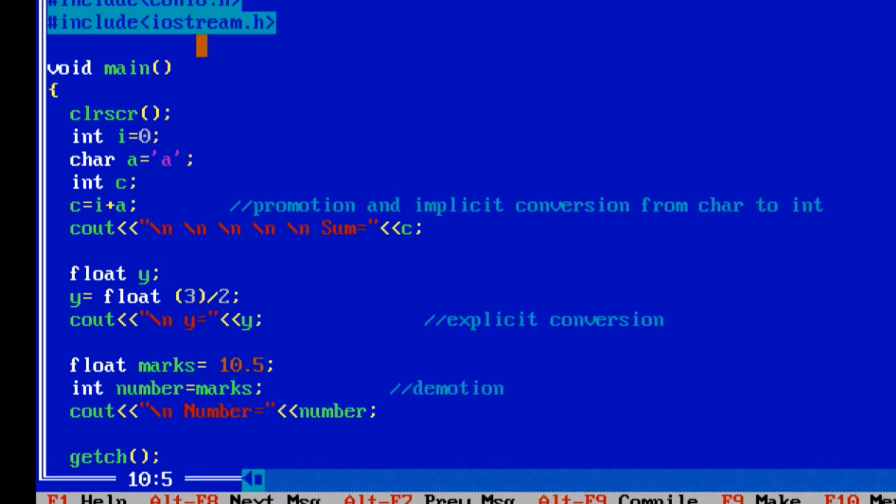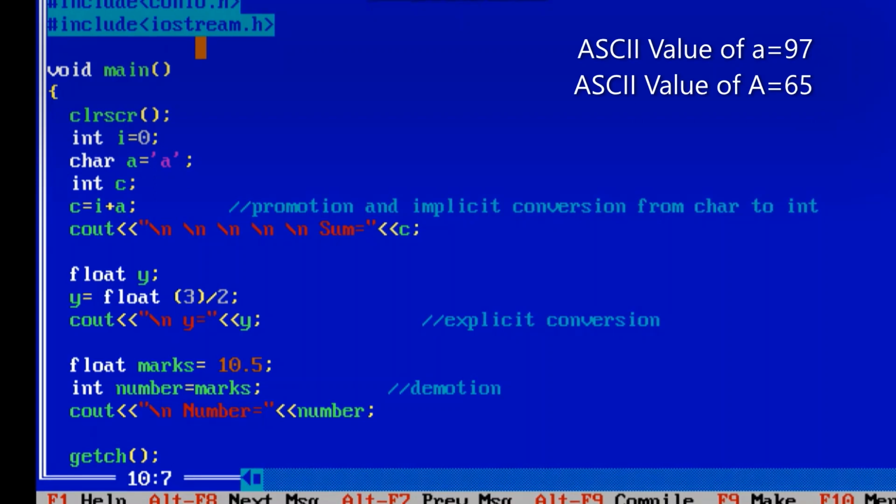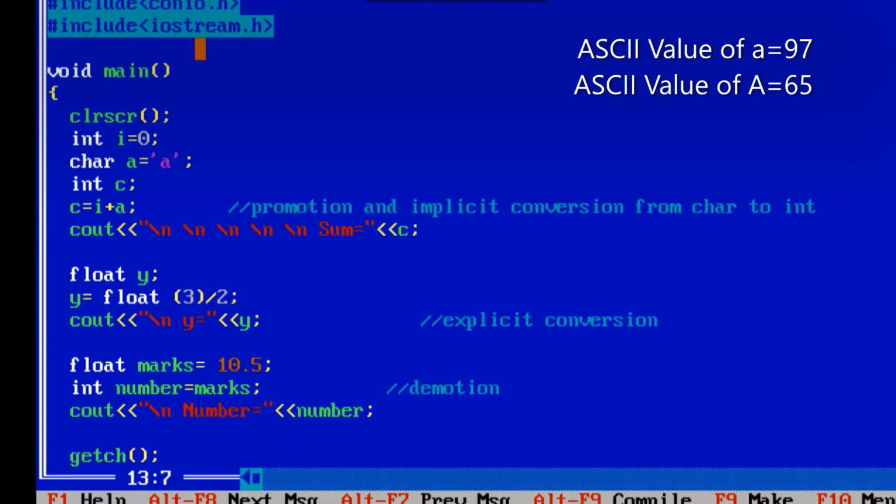So in the expression I plus A, the A, which is a character, has ASCII value 97. This small letter a has ASCII value 97, whereas the capital A has ASCII value 65. So the value will be 0 plus 97, C equal to 97.